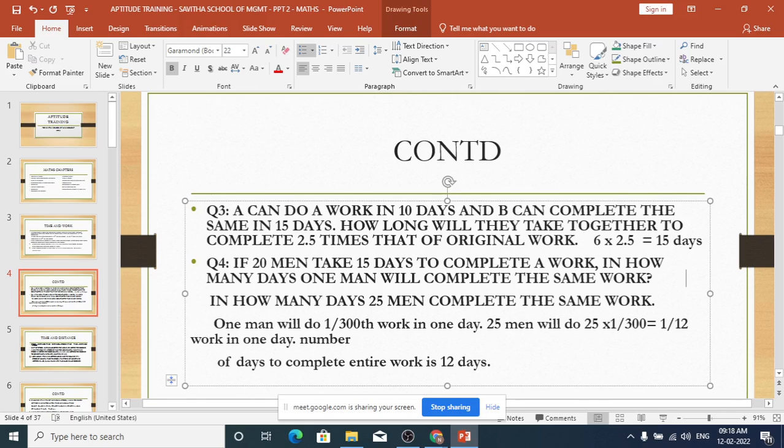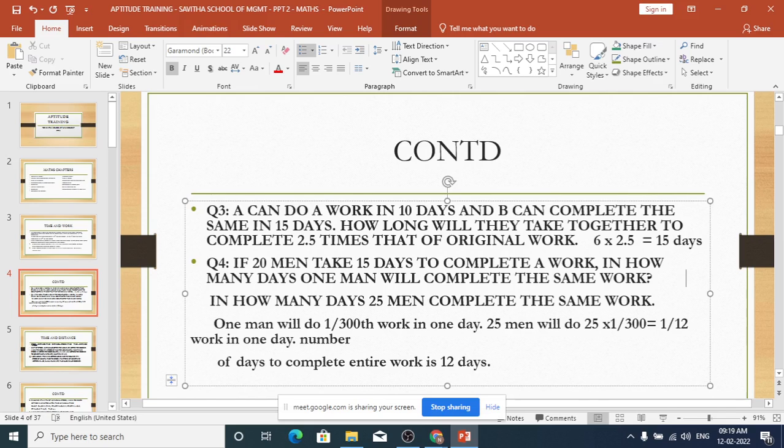If 20 men take 15 days to complete a work, in how many days will one man complete the same work? How do we do it? So 20 men, 15 days. So you multiply both. So one man will take 300 days to complete the work, isn't it? 20 men take 15 days means one man will take 300 days.